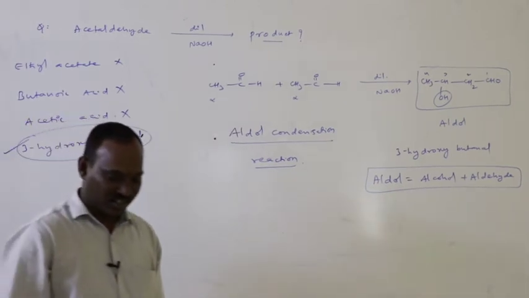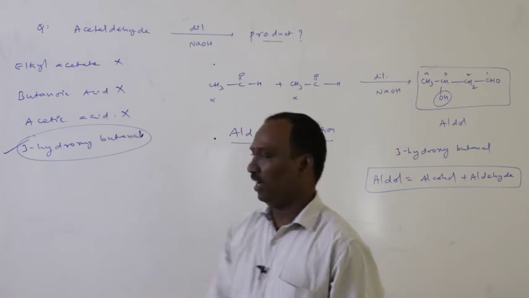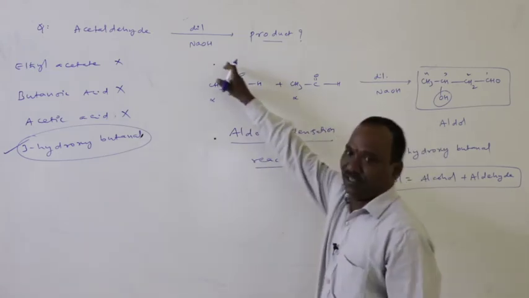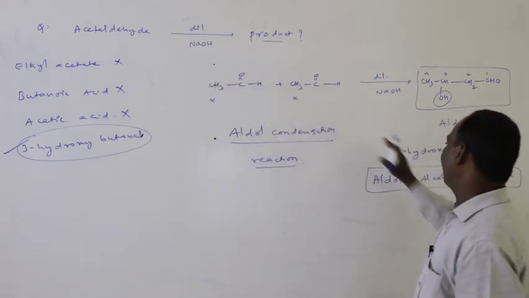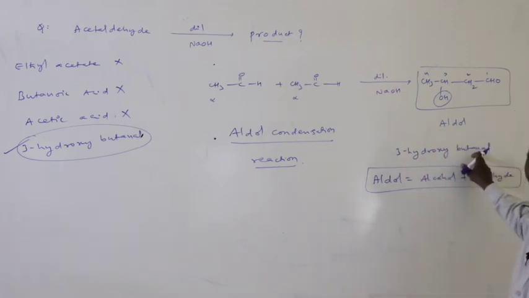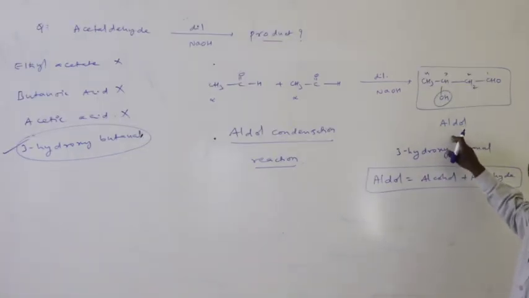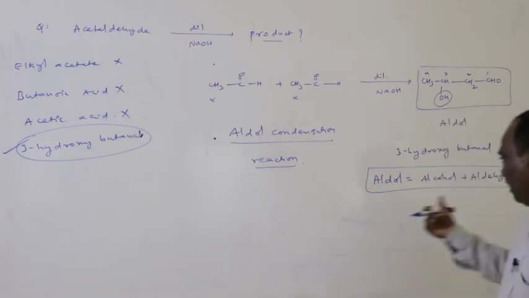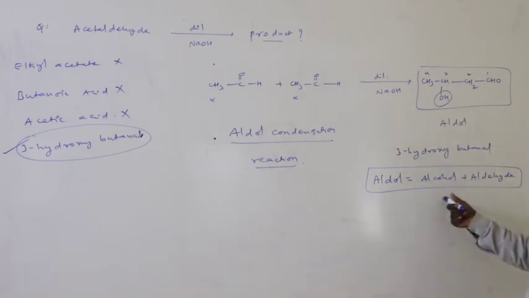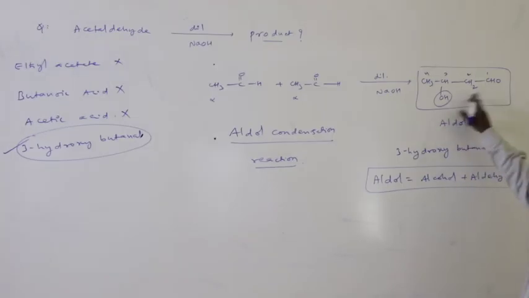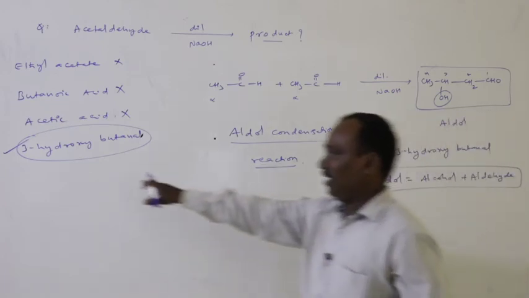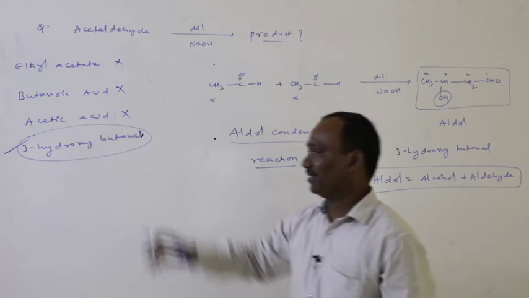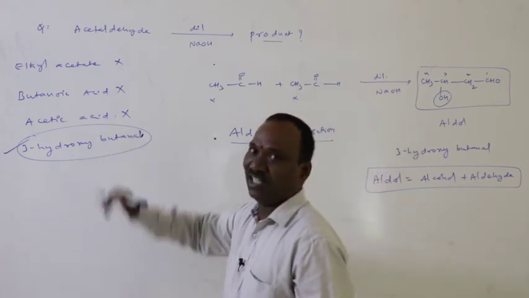What is aldol condensation reaction? In the presence of alpha hydrogens and dilute base, it gives 3-hydroxybutanol. It is also called aldol. Beta-hydroxybutyraldehyde is known as aldol. So aldol is nothing but alcohol plus aldehyde. Alcohol group and aldehyde group both are present in the molecule. That's why it is called aldol. Aldol IUPAC name is 3-hydroxybutanol. So this is the correct option.